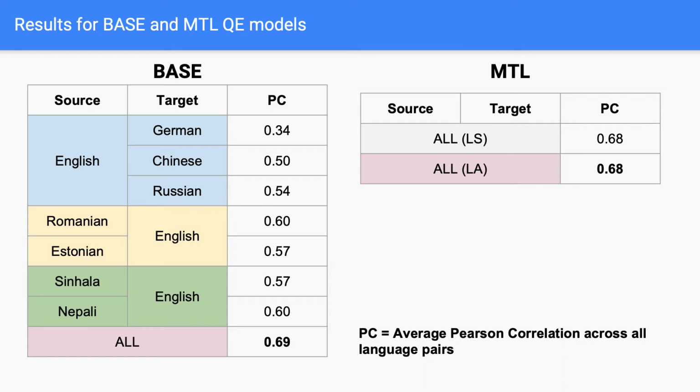Now, we take a look at the average Pearson correlations across all language pairs. The complete results table can be found in our paper. The left 2 columns show the language pairs used for training, and the right column shows the average Pearson correlation across all language pairs. The average score of base ML across all language pairs is 0.69, which is 4.5% better than the average of base BL models.